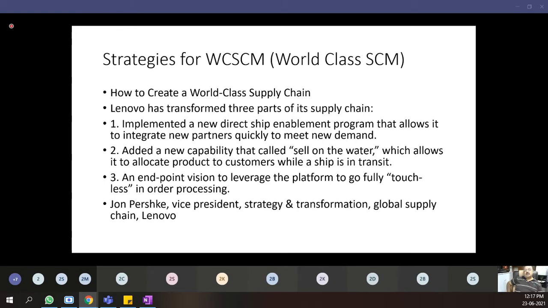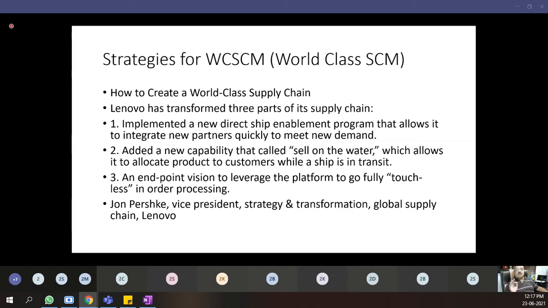So the whole supply chain process is going to take a lot of time. But this is where Lenovo has added an advantage. Lenovo says we directly do the shipment, and the allotment to the customers happens while traveling on the sea. So this concept is also known by Lenovo as sell on the water, which means the shipments are actually sold while they are in transit. And a lot of time and a lot of margin is saved due to the avoidance of different manhandling of your goods.